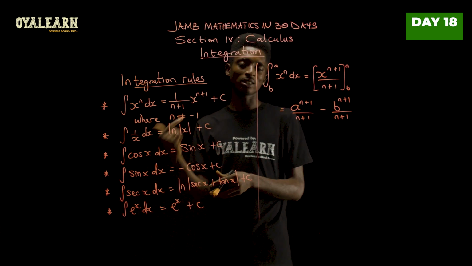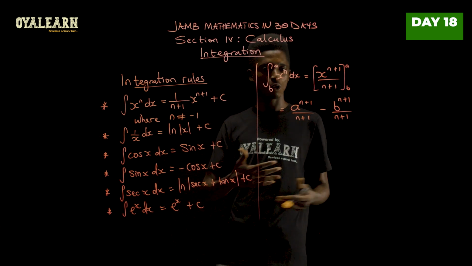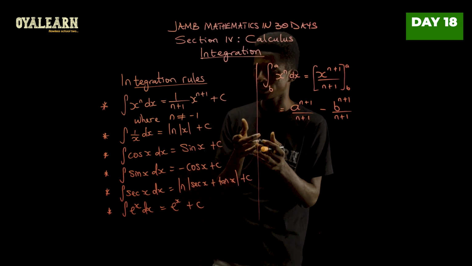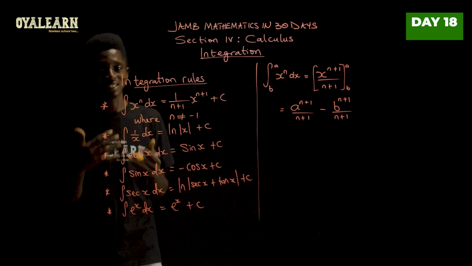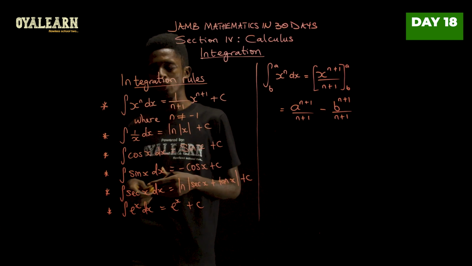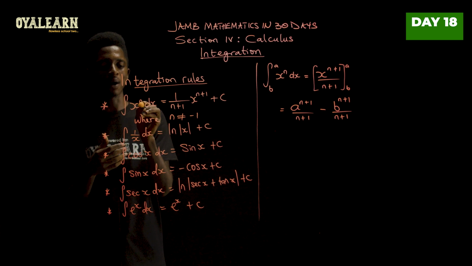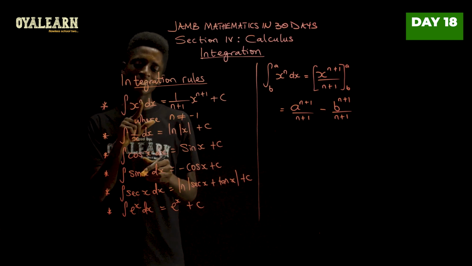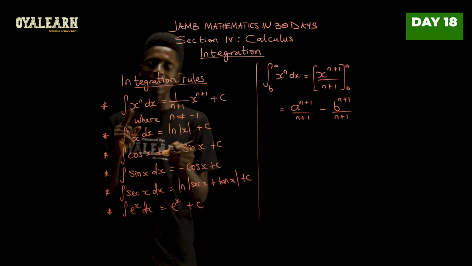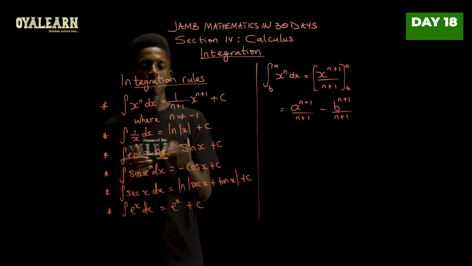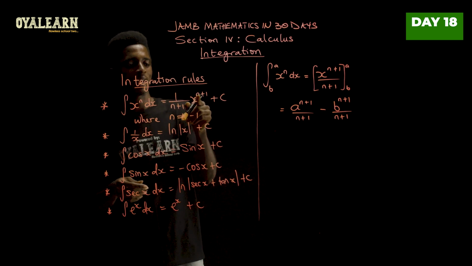But by the time you integrate it back, you get x squared plus c, where the c can be 0 or any other constant. Now, let's look at some of these rules that apply when you are integrating a certain value. In the case where you have a function of x with a power n, as long as this power n is not minus 1, then every time you integrate it, you're going to have 1 over n plus 1 multiplied by x raised to power n plus 1.